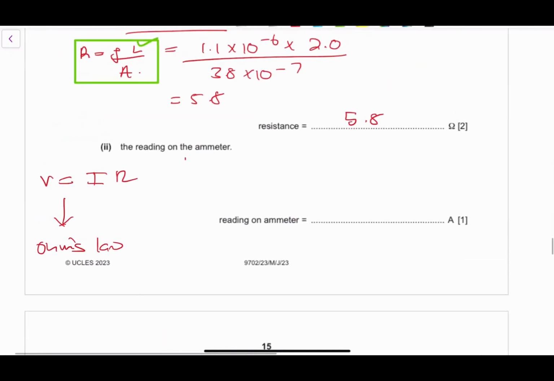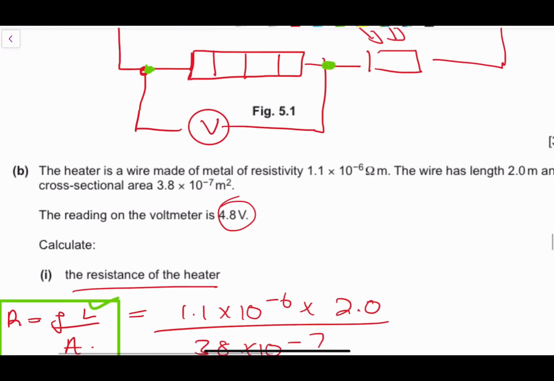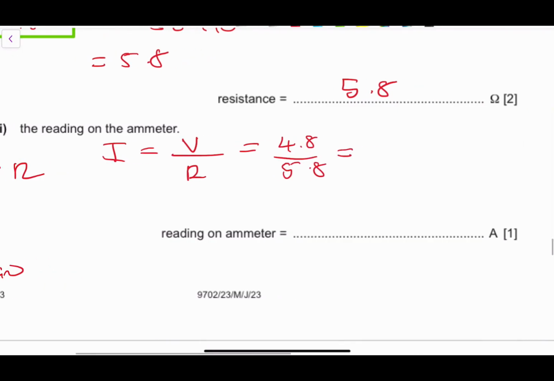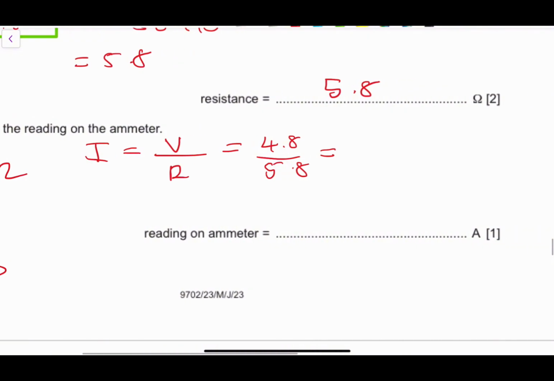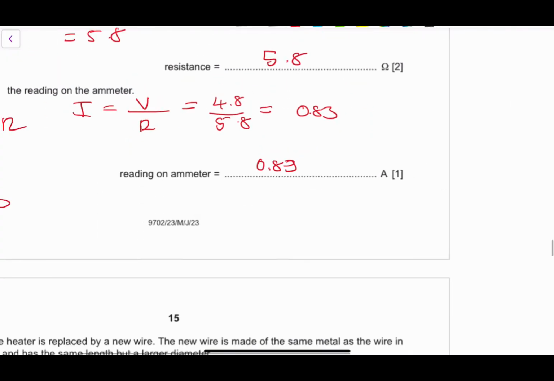So you can find the value of I by saying V over R. The value of our V is actually 4.8. So 4.8 divided by 5.8 will be equivalent to 0.83. So 0.83 becomes our reading on the ammeter.